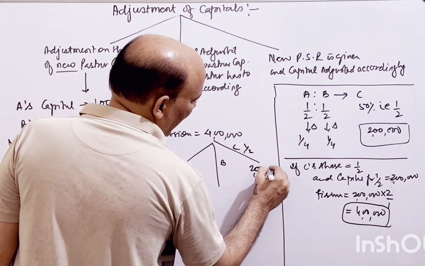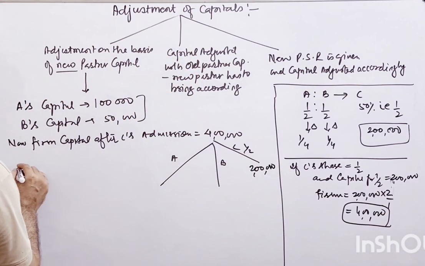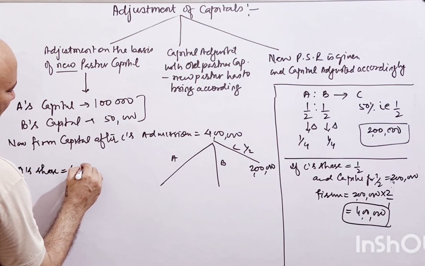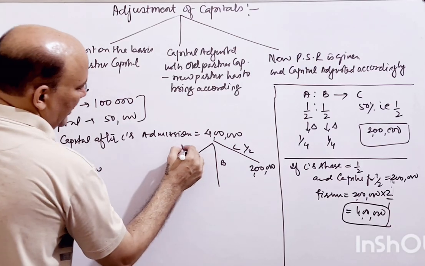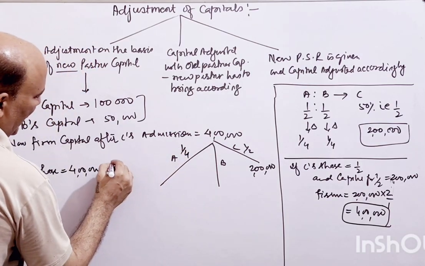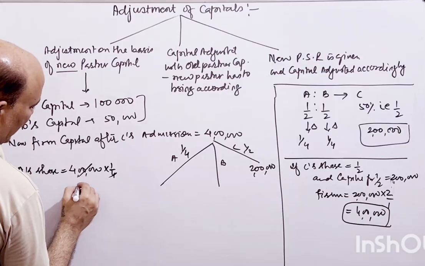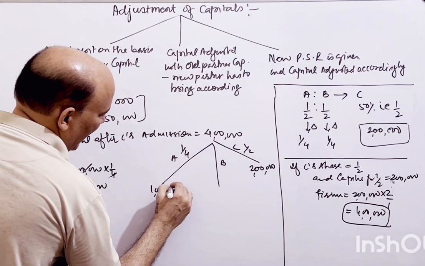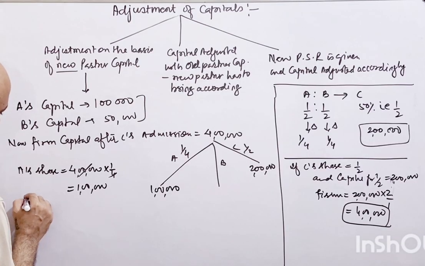He is bringing 2 lakh rupees. Now A's share would be 4 lakh rupees, and what is the share? 1 by 4 now. So 1 by 4, that is 1 lakh rupees. So he will have 1 lakh rupees. And what is B's share?